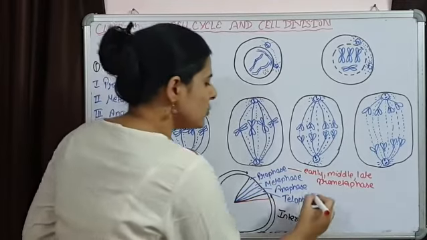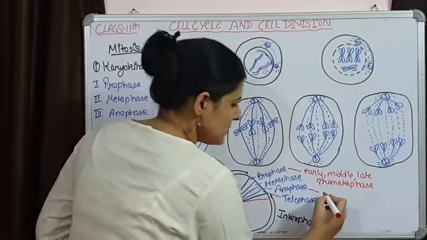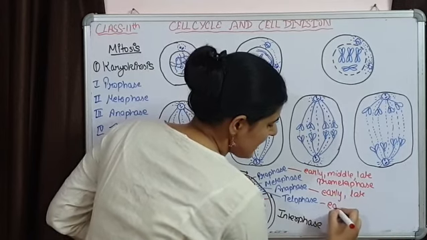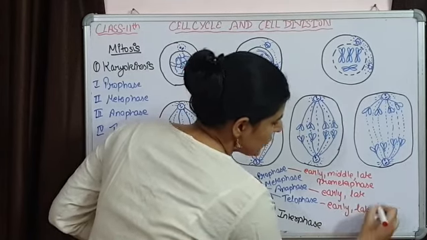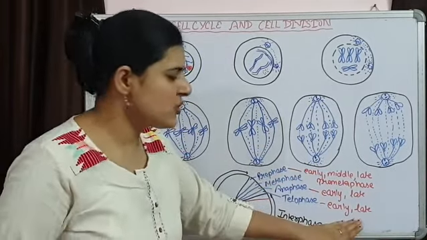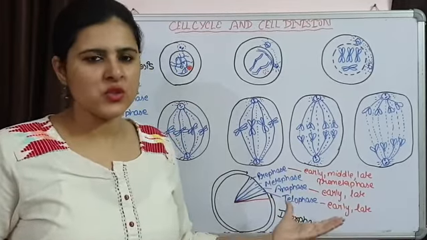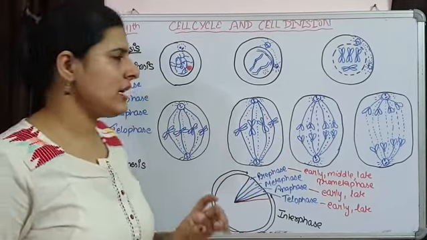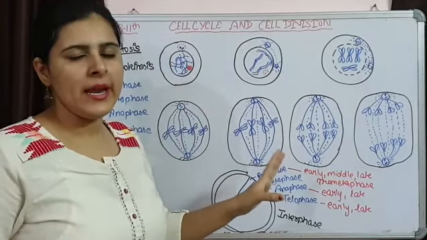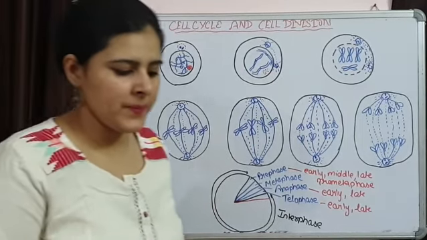Anaphase is also divided into 2 subphases. One is early anaphase and the second one is late anaphase. Just like that, telophase is also divided into early and late telophase. So these are the stages and sub stages which we are going to discuss in this mitotic division. I have drawn some of the stages. We will explain each one of them. This will be our karyokinesis part, and after completing this karyokinesis part we will move on to cytokinesis.